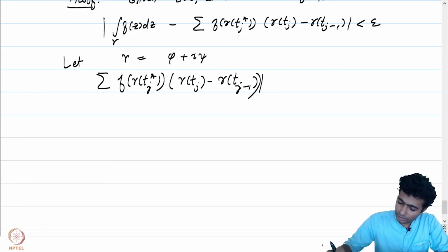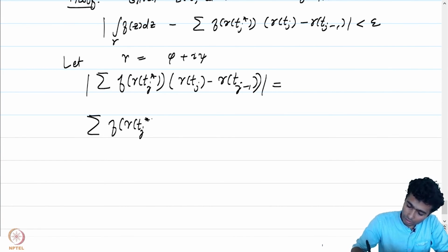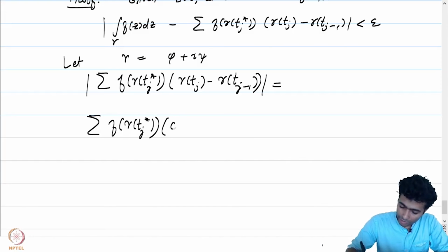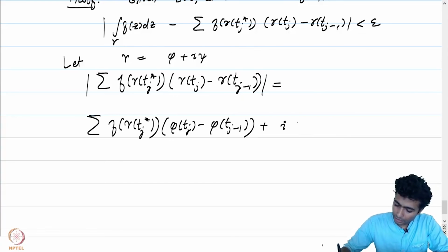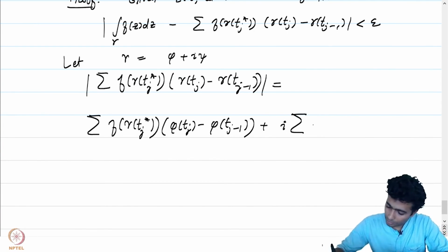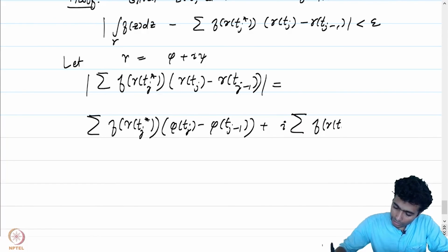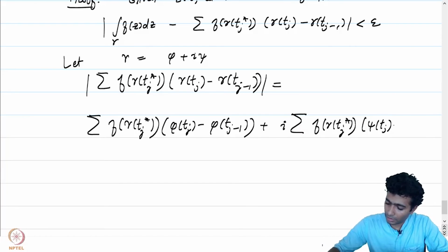So we will be able to write this as the summation of f of gamma of tj star times phi of tj minus phi of tj minus 1, plus i times a separate sum, f of gamma of tj star times psi of tj minus psi of tj minus 1.